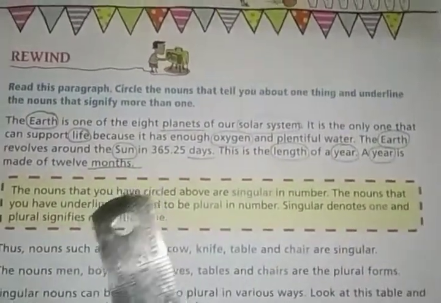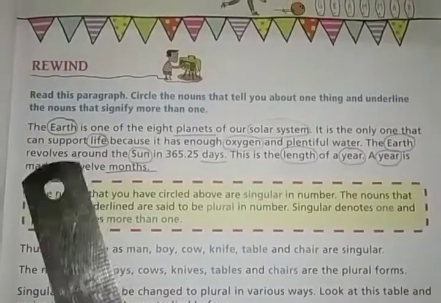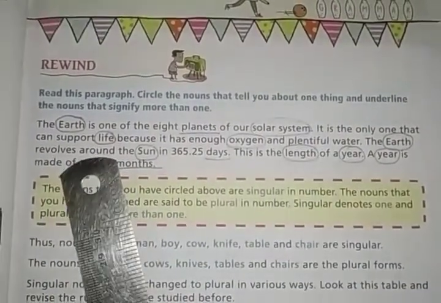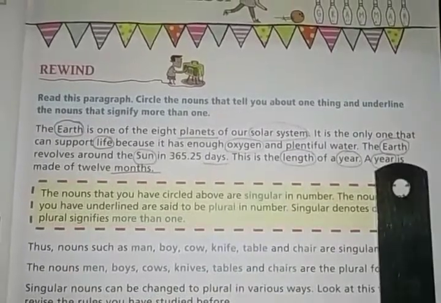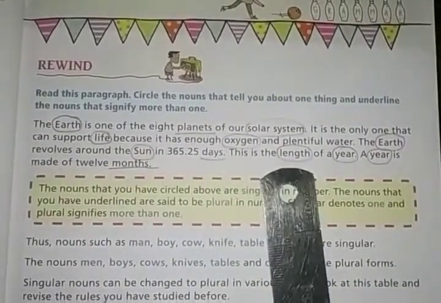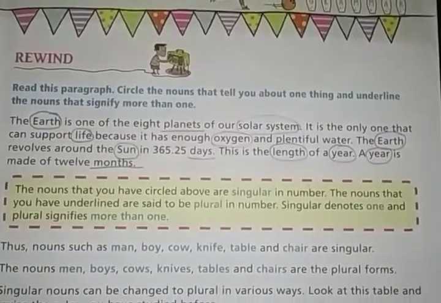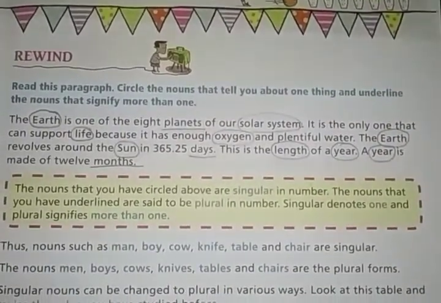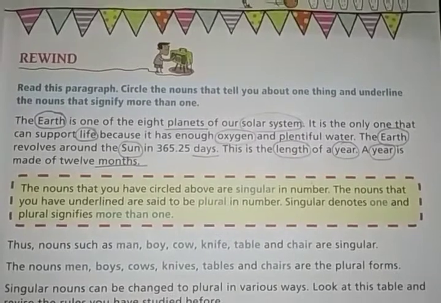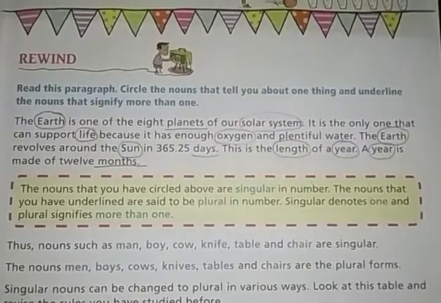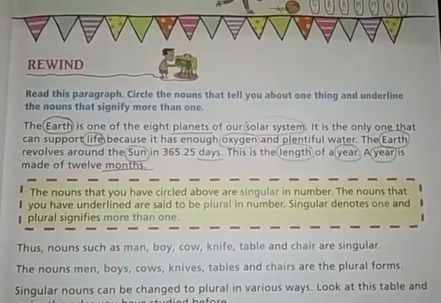So in this paragraph, the words Earth, solar system, life, oxygen, Earth, Sun, length, year are denoting one thing. Earth is one Earth, not two Earths.